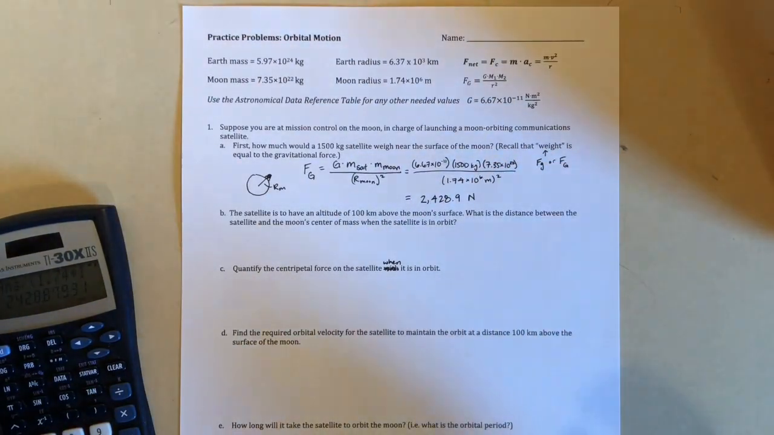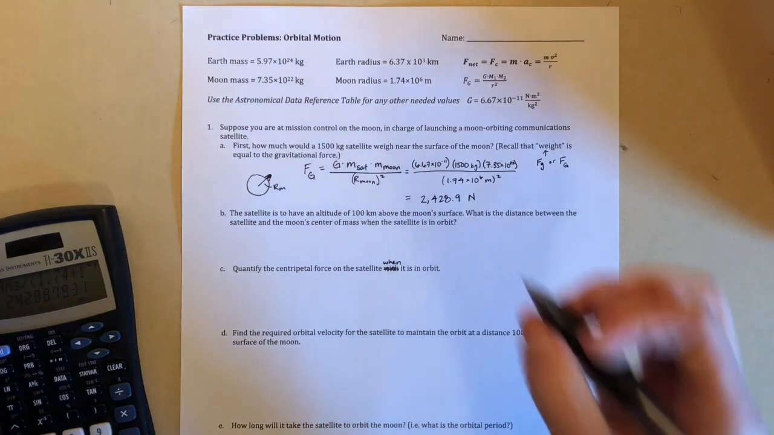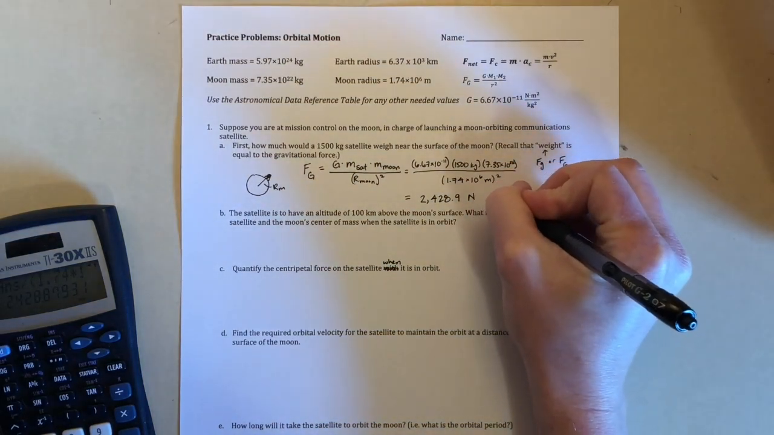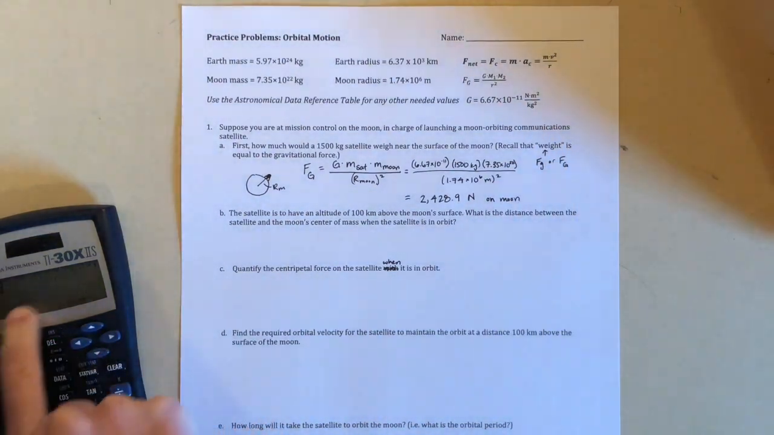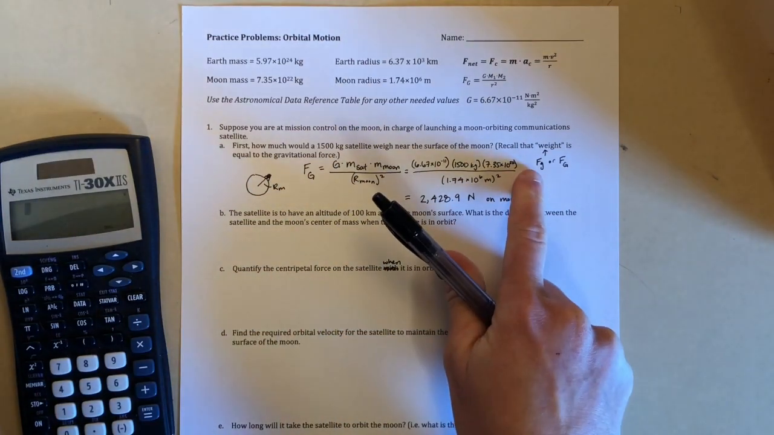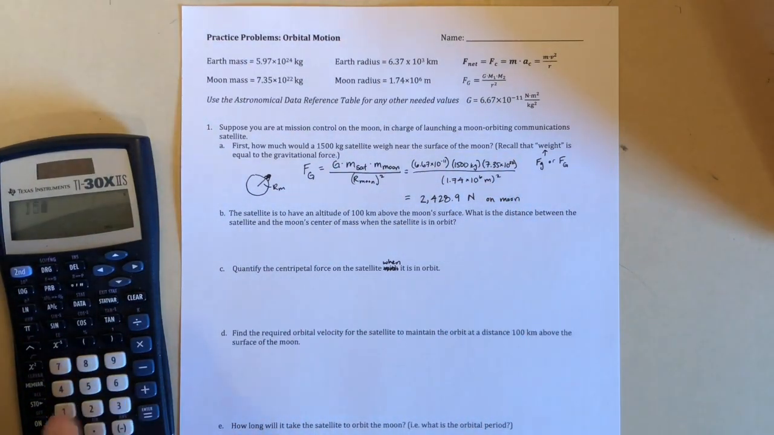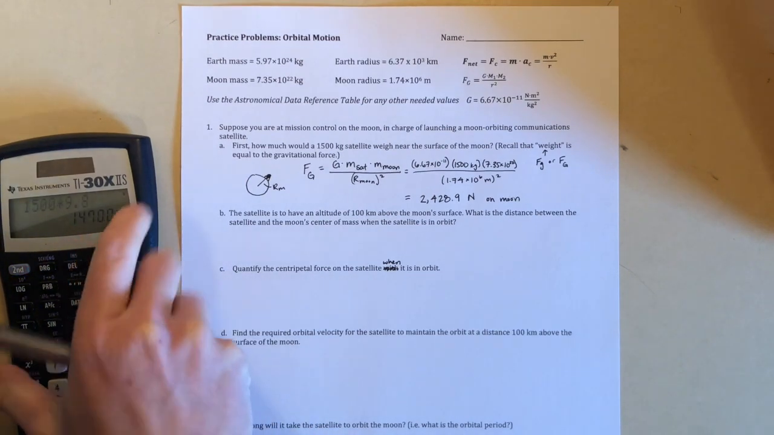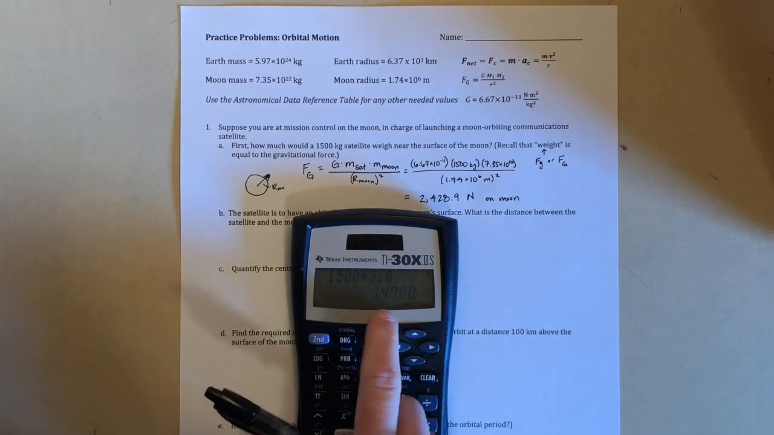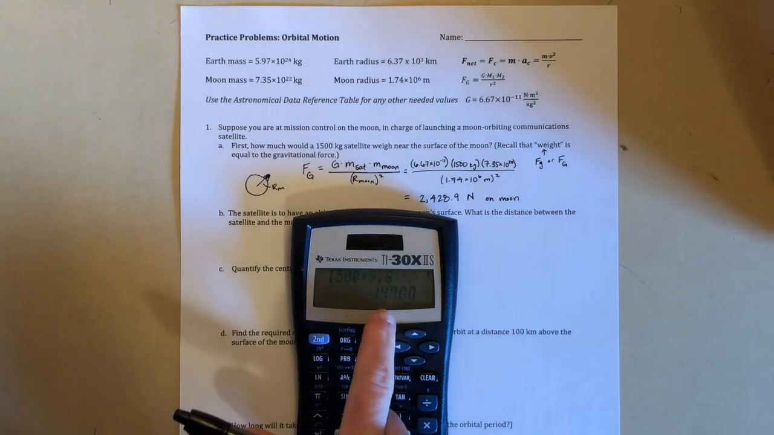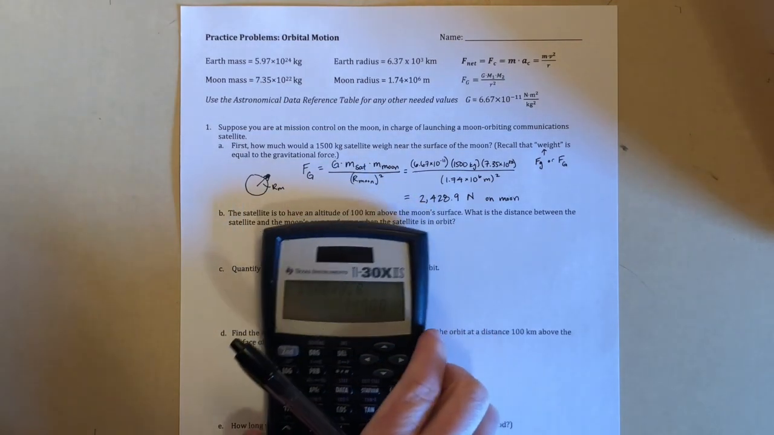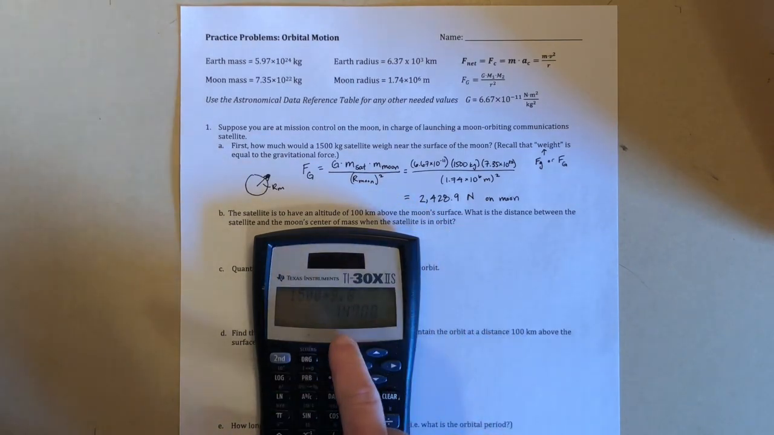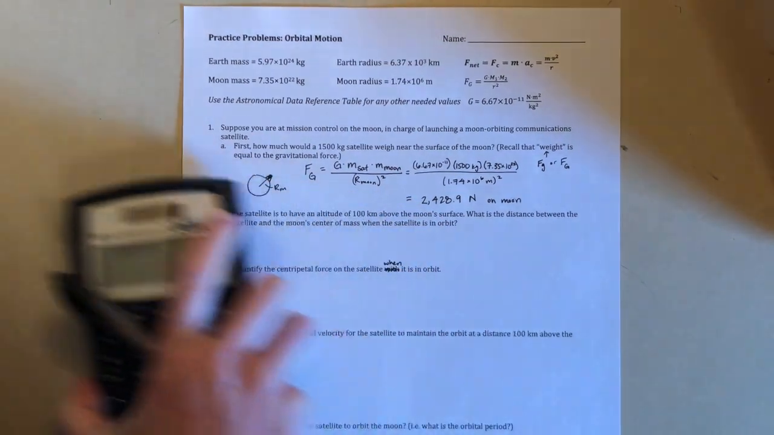All right, so 2,428.9 newtons of weight is what the satellite would feel on the moon. For comparison, just real quick, remember that if you wanted to get the gravitational force or the weight on Earth, you'd take that 1,500 and multiply by 9.8. So on the Earth, this would have a weight of 14,700 newtons, which is obviously much larger than on the moon.